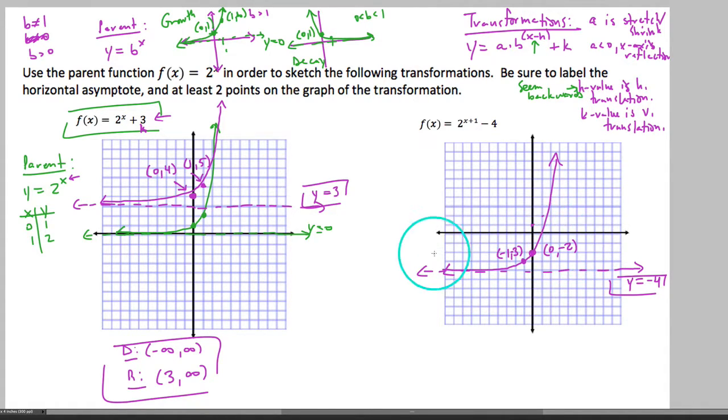And just by counting our points here, we'd say this is (-1, -3), and this is (0, -2). Okay. So domain and range, really quickly we'll state these. Since it's exponential, period, it's always negative infinity to infinity for domain. And then the range is always going to be either above or below the asymptote, in this case above the asymptote. So just above negative 4 there and going up forever and ever, but not including negative 4.